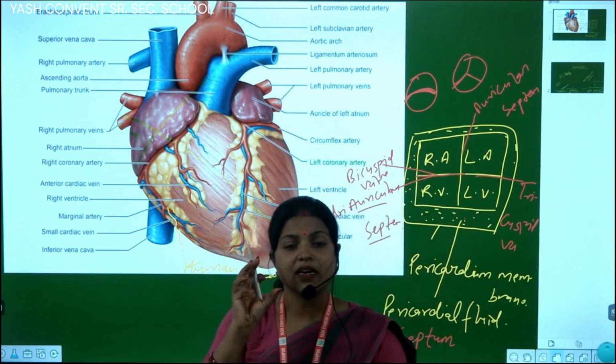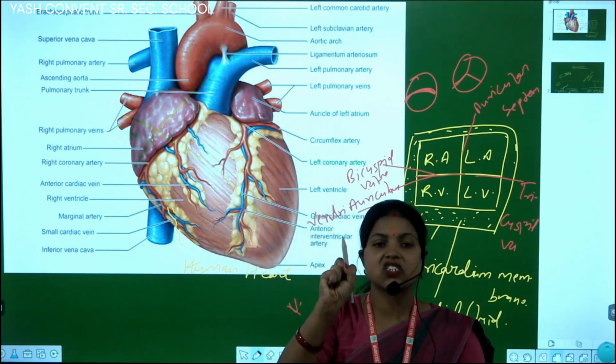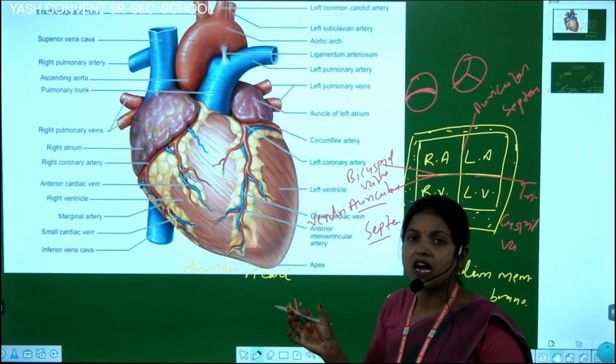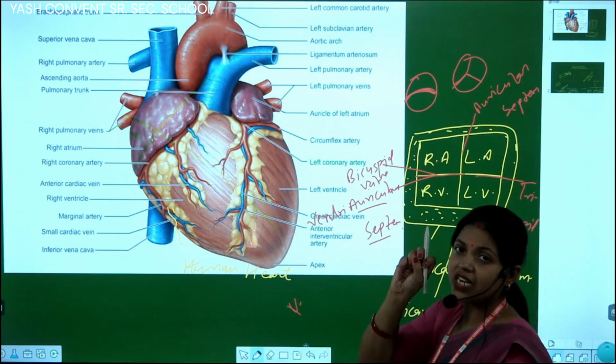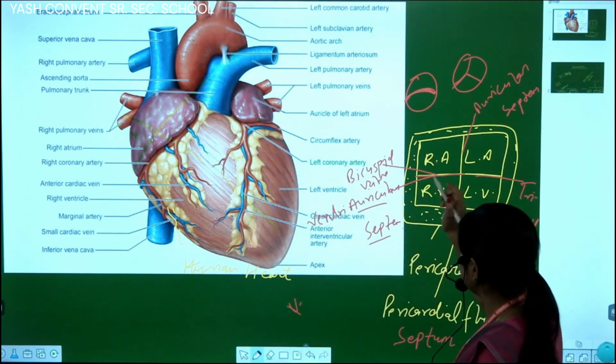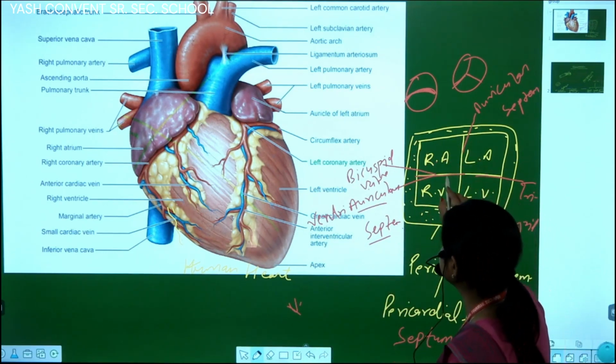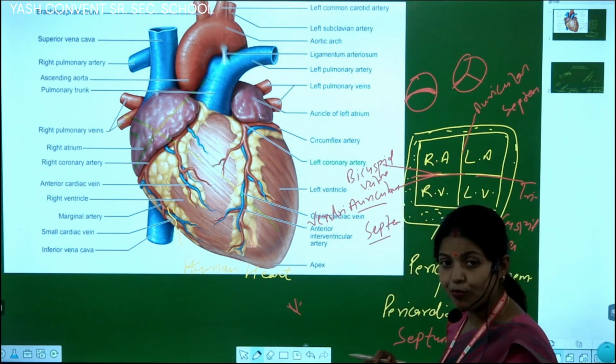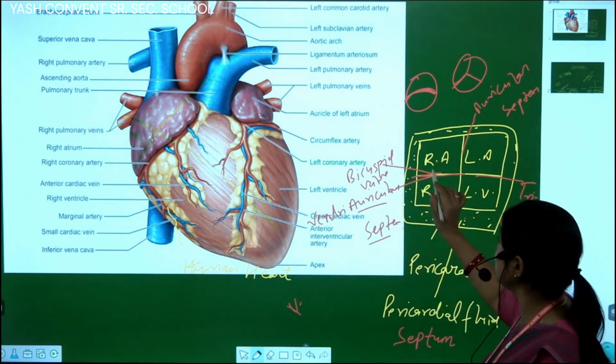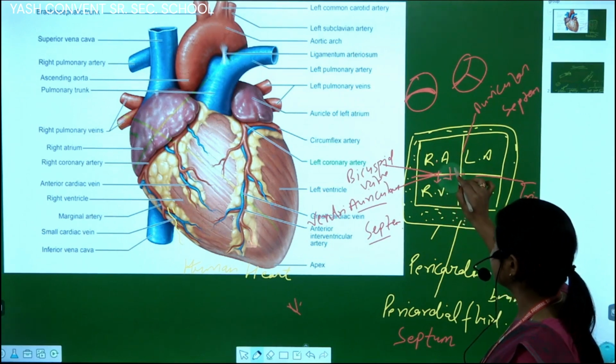Because you know very well, in the heart contraction and relaxation processes occur. Due to the contraction, the pressure of blood increases, the valves open and blood goes from the right auricle to the right ventricle.